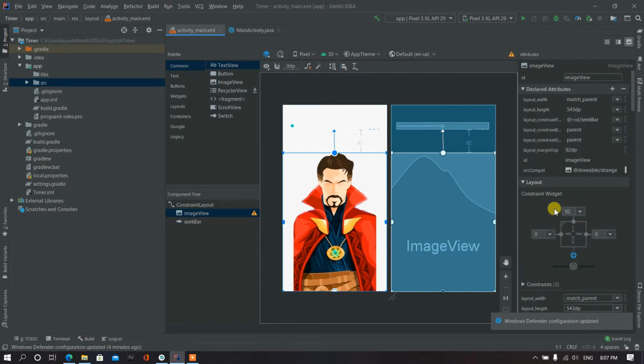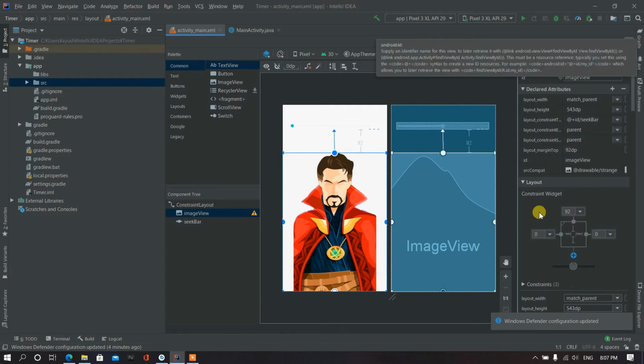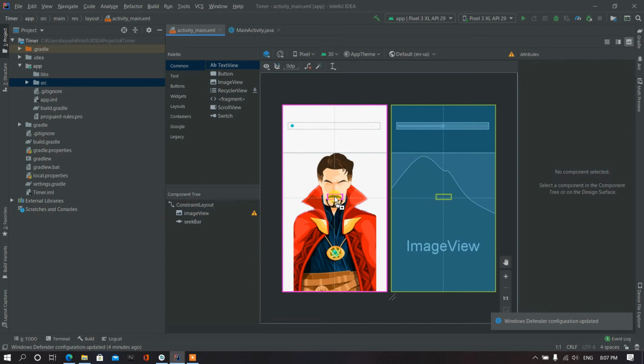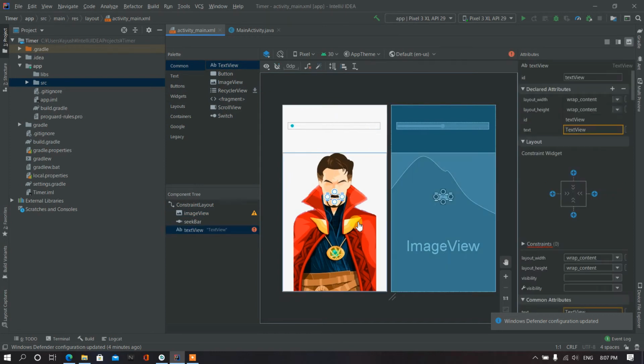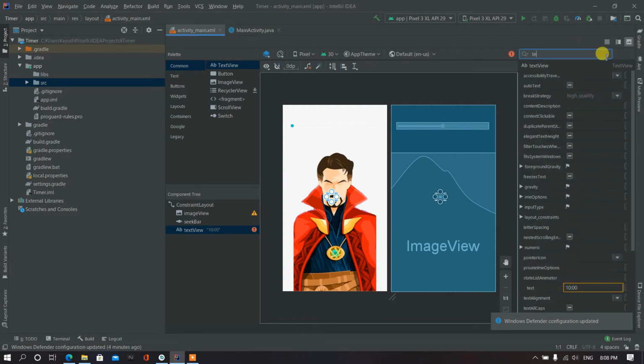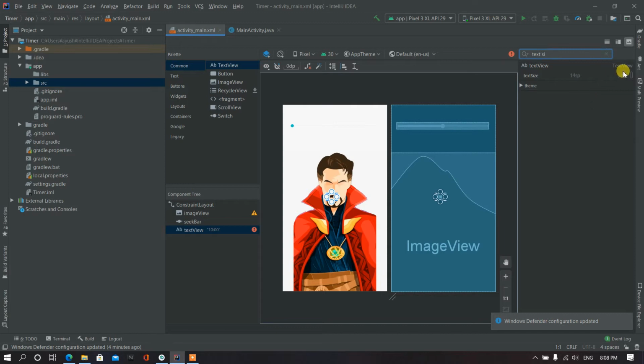Okay, and now what we want is our text view. The text of the text view for now will be 10.0.0, and the text size will be 60 sp.